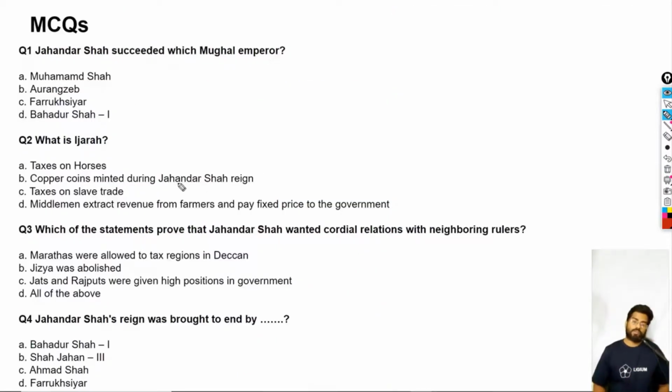Jahandar Shah succeeded which Mughal emperor? We obviously know it was Bahadur Shah I. So the answer is D, Bahadur Shah I.